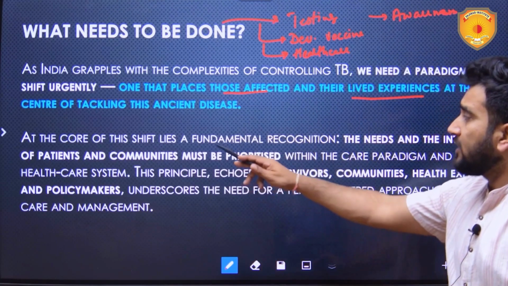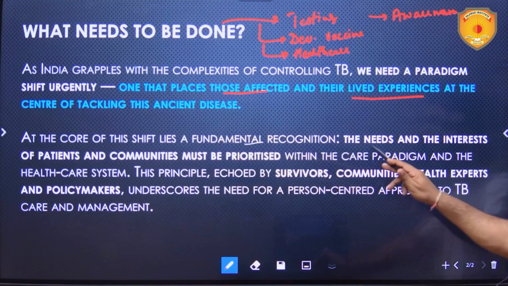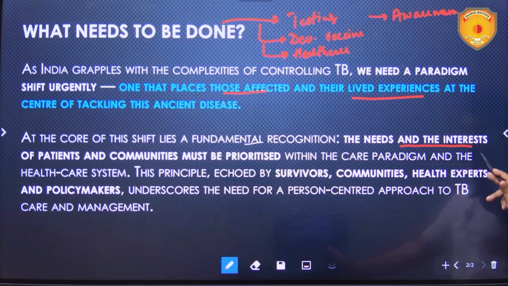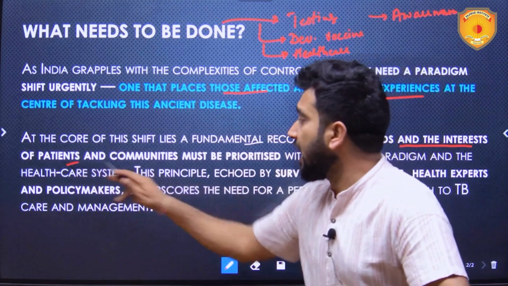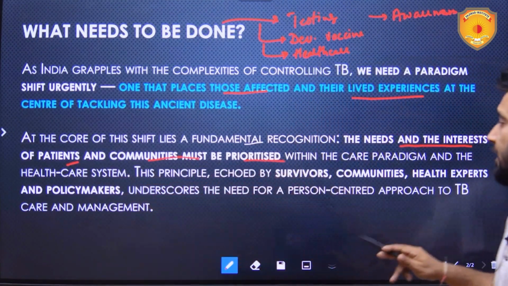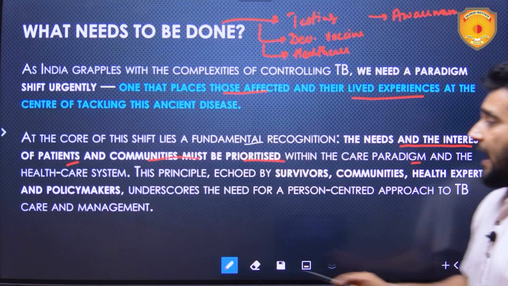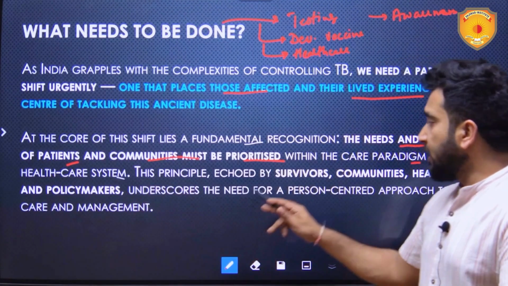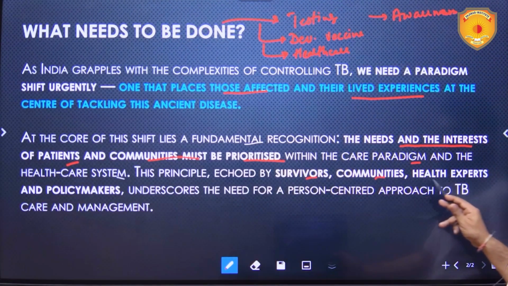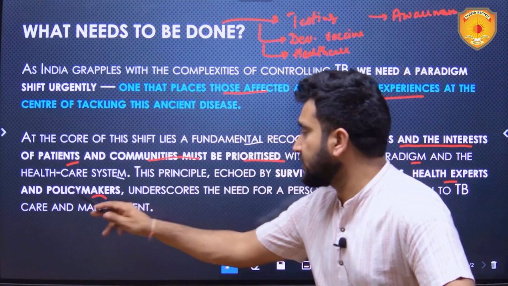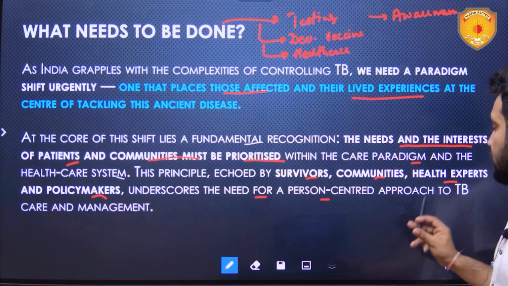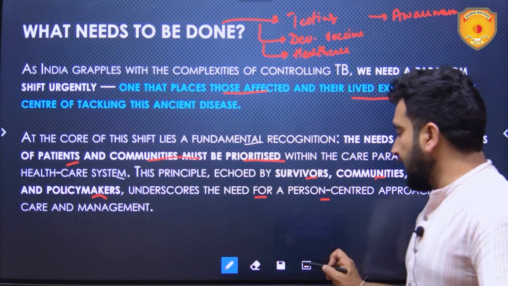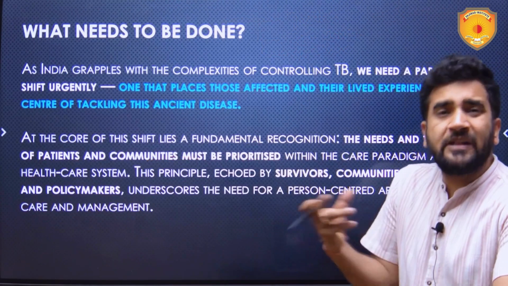Now, at the core of this shift lies a fundamental recognition. First, the needs and interests of patients and communities must be prioritized within the care paradigm and healthcare system. This principle, echoed by survivors, communities, health experts, and policymakers, underscores the need for a person-centered approach to TB care and management. So it should be more people centric.